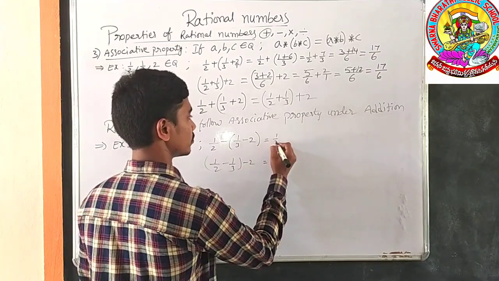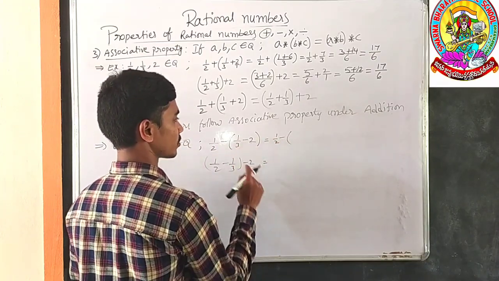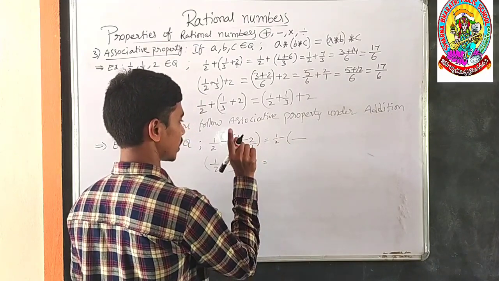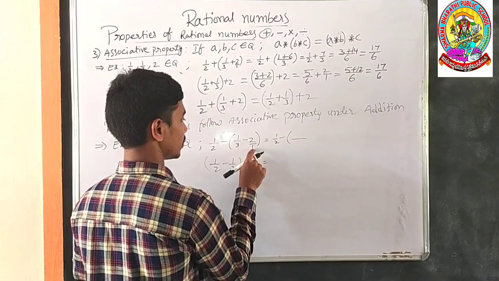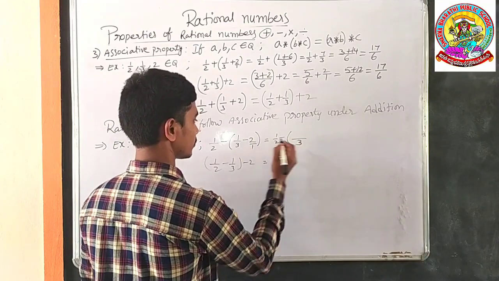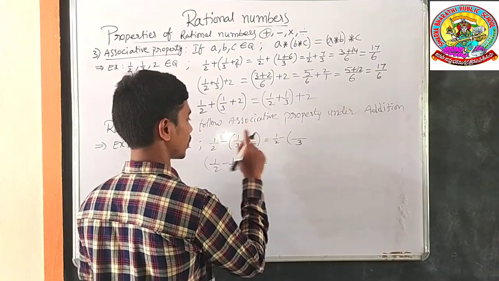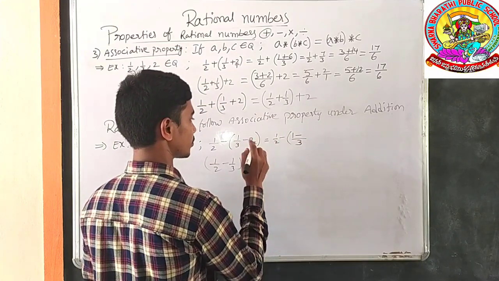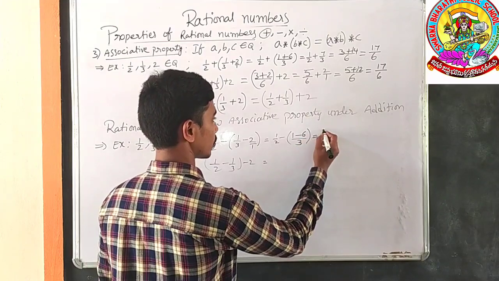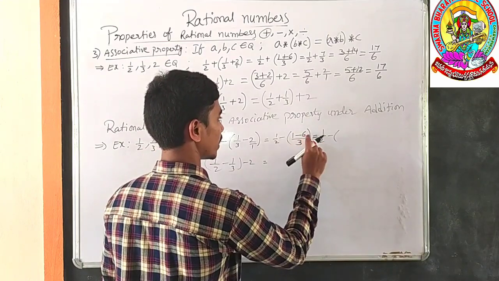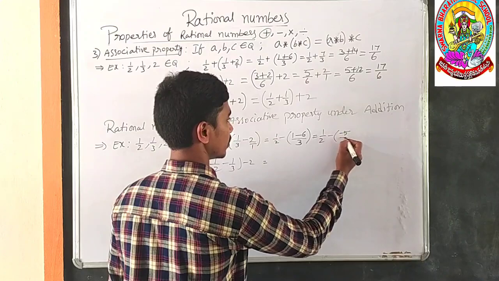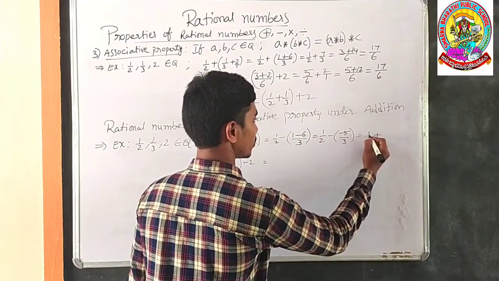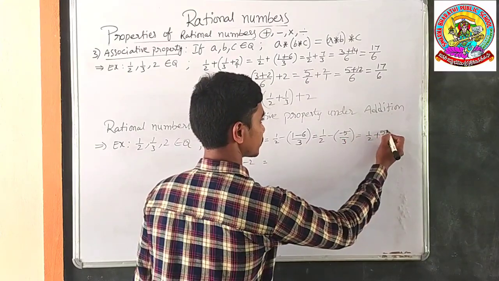1/2 minus (1/3 minus 2). Here the second term has no denominator, so the LCM of 3 and 1 is 3. In the third table you get 3 by 1 times 1 is 1, and in the first table 3 by 3 times 3 into 2 is 6. So it equals 1/2 minus (1 minus 6)/3, which is minus 5/3, so 1/2 plus 5/3.